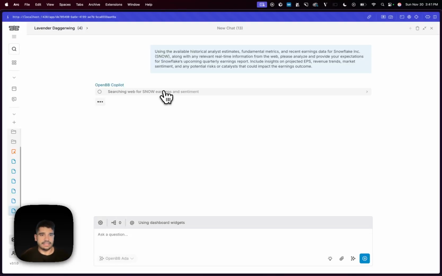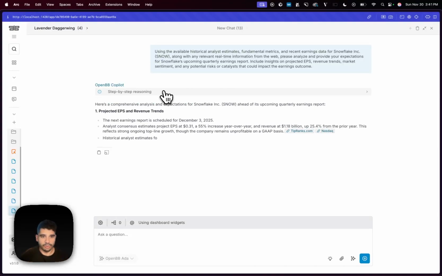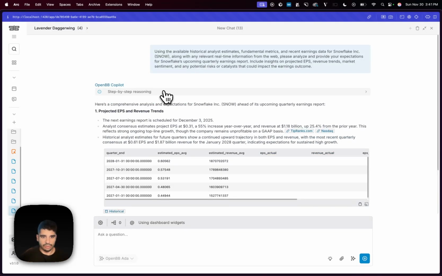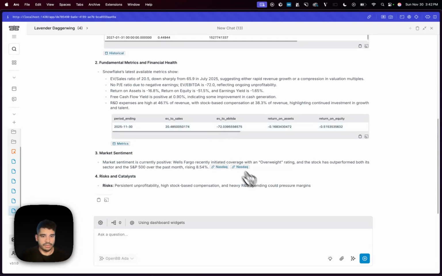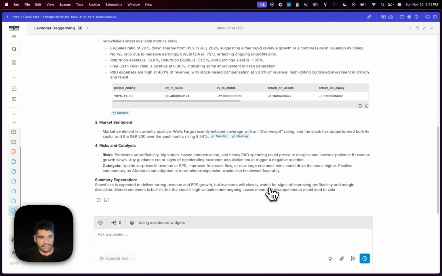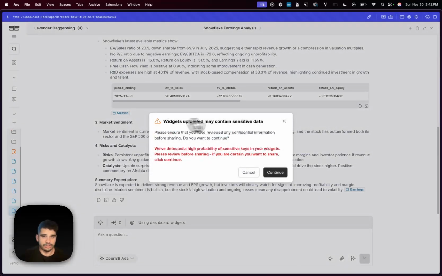And the nice part about it is that I think it can not just automate the human workflow and allow the analyst or sector head of a hedge fund to have a bigger mandate and be more efficient, but it allows you to automate more and more workflows over time, because this could now be a prompt that I save, this could be a dashboard that I store, this could even be a dashboard that I share with someone on my team, or maybe the CIO. So I could go here, click on share, and then be able to share that information.